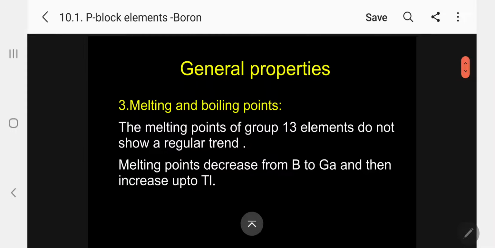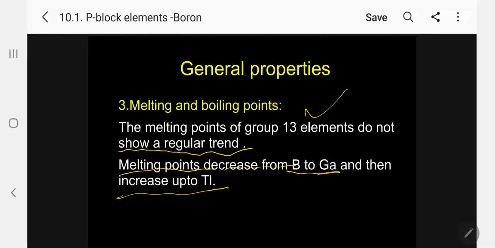Coming to melting and boiling points. The melting points of 13th group elements do not show a regular trend. They are not a regular increase or decrease. Generally the melting point decreases from boron to gallium and then increases up to thallium. This is the information we have to keep in mind.